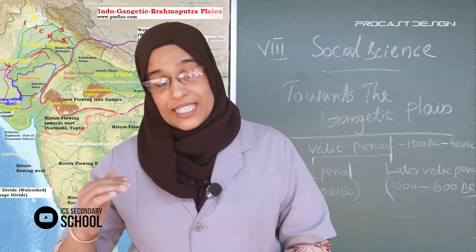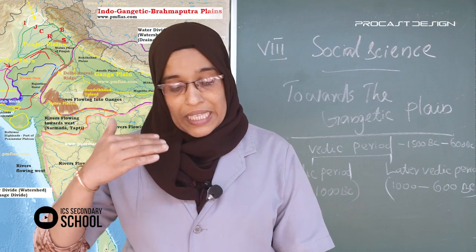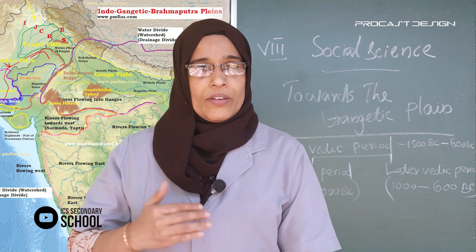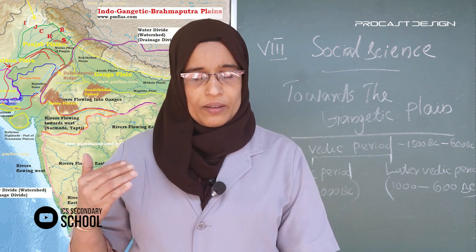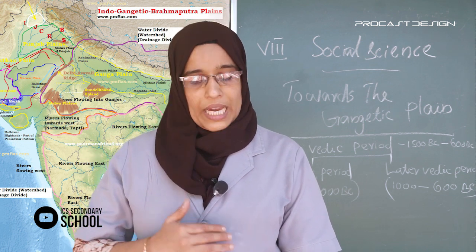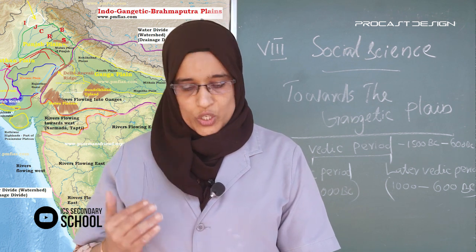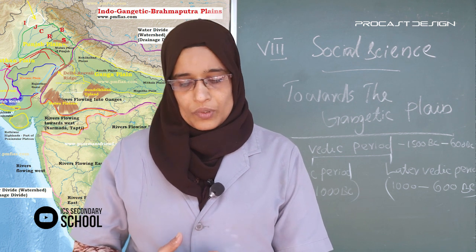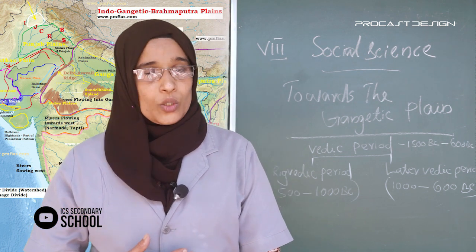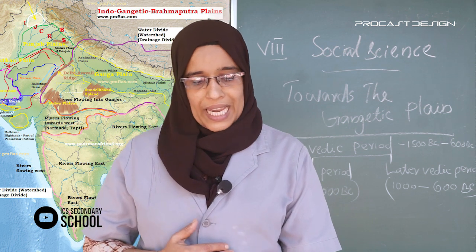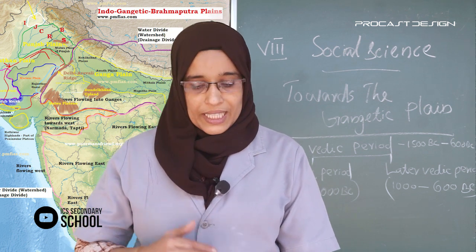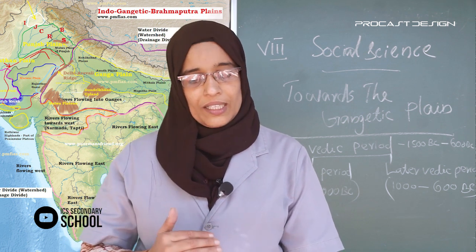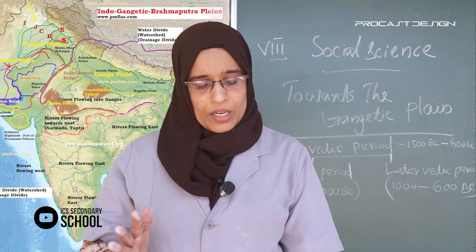Among such cities, the most prominent were Rajagriha, Vaishali, Banaras, then Kushinagar, and Kausambi. These are the most prominent cities in this age.